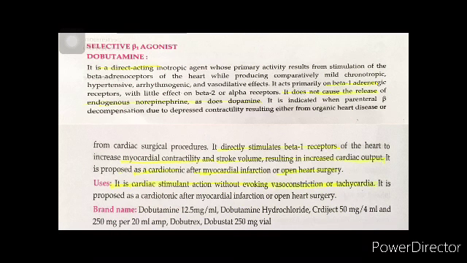We have dobutamine, which is a selective beta 1 agonist. This is a directly acting inotropic agent, and it acts on the beta 1 adrenergic receptors. So direct stimulation of beta 1 receptors increases myocardial contractility and the stroke volume, which results in increased cardiac output, and this is proposed as a cardiotonic after myocardial infarction or open heart surgery.